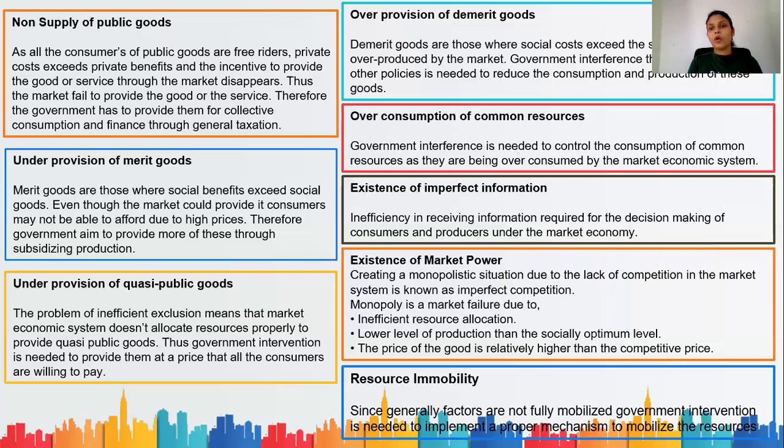Then, overconsumption of common resources. Government interference is needed to control the consumption of common resources as they are being overconsumed by the market economic system. We know what common resources are, and we discussed that they face the tragedy of the commons because they are being overutilized since they are non-excludable. In this case, again, government intervention is required to control the consumption of these common resources.